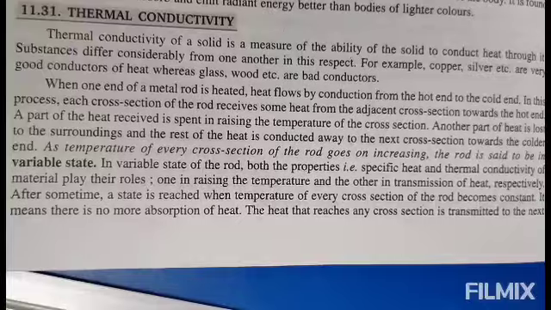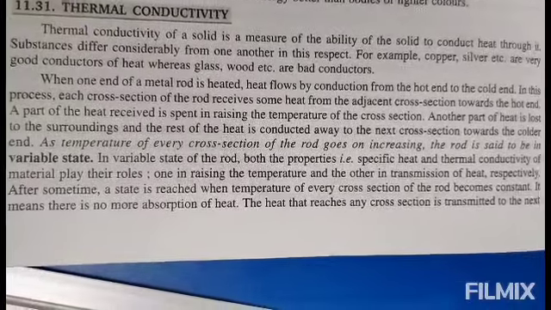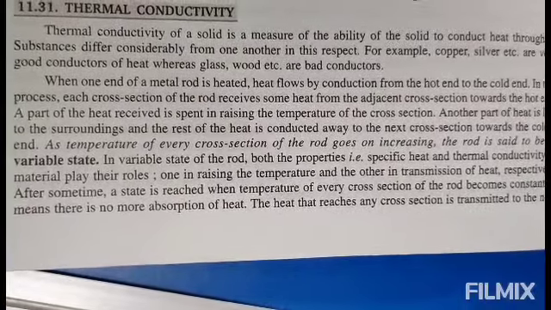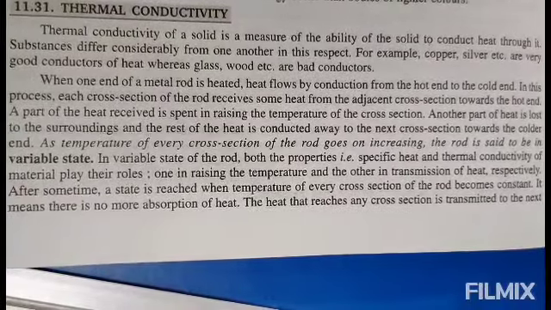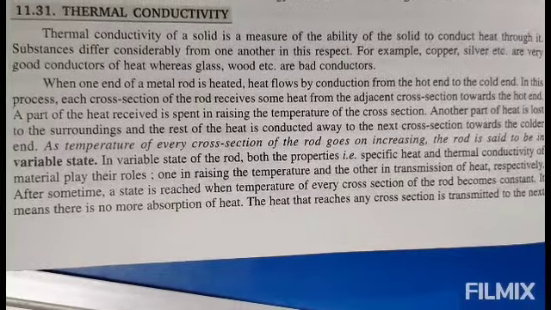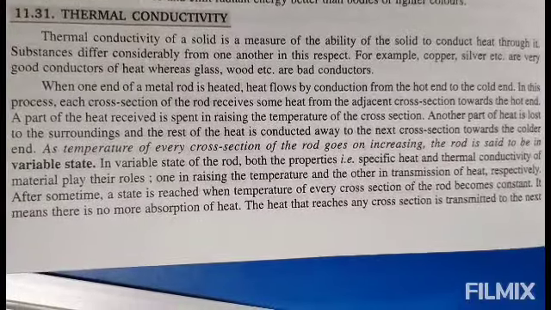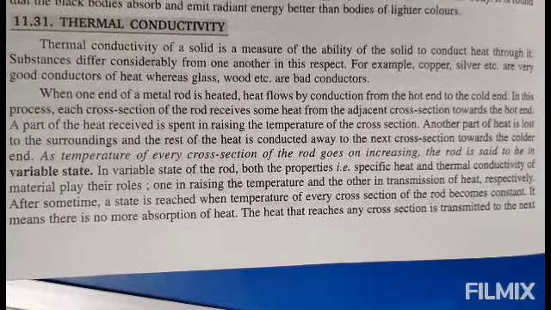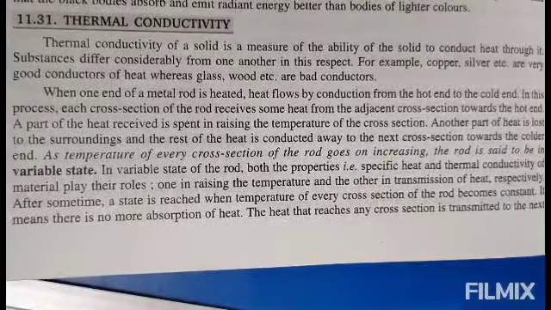are bad conductors. When one end of a metal rod is heated, heat flows by conduction from the hot end to the cold end. In this process, each cross section of the rod receives some heat from the adjacent cross section towards the hot end. A part of the heat received is spent in raising the temperature of the cross section. Another part of the heat is lost to the surroundings, and the rest of the heat is conducted away to the next cross section towards the colder end.